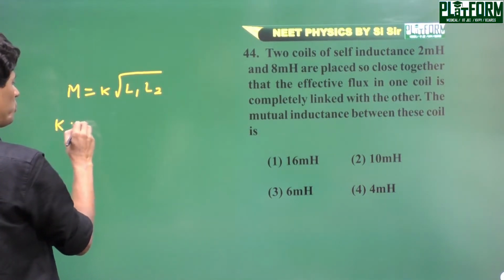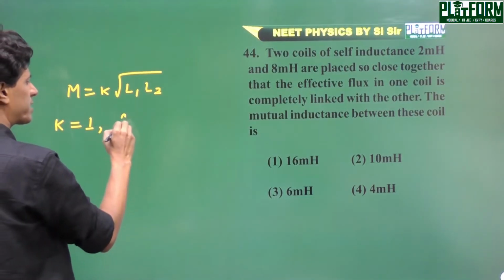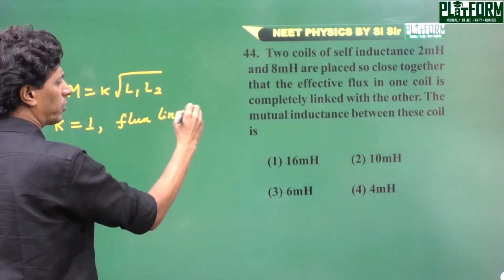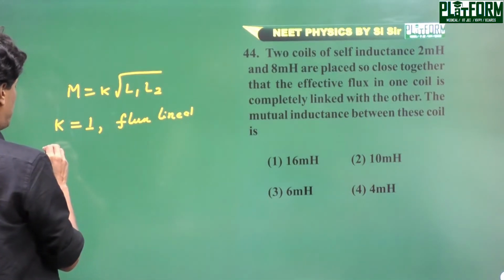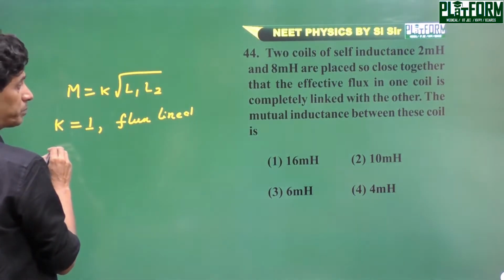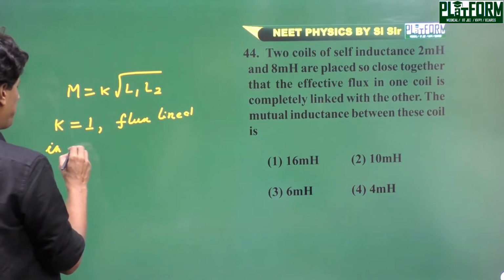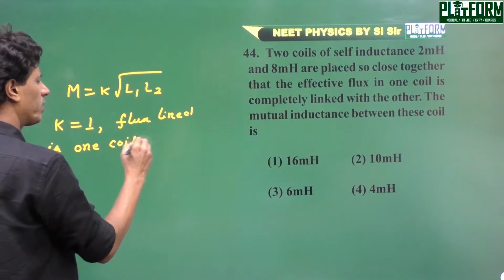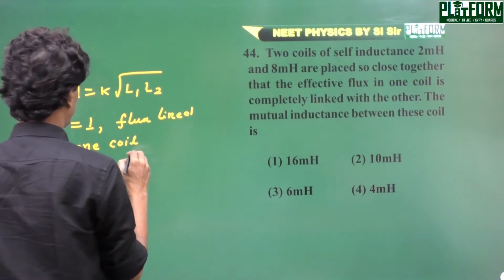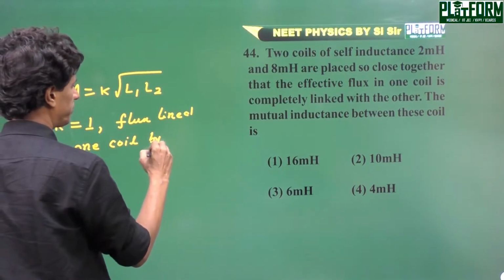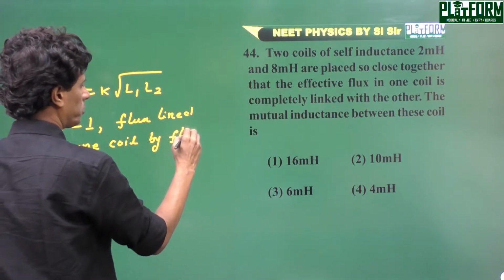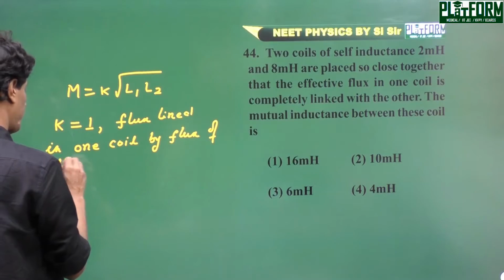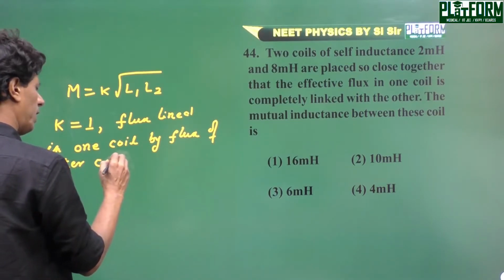Here K equal to 1 because the flux of one coil is linked completely with the other coil.